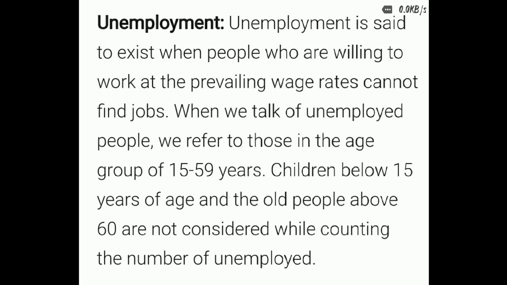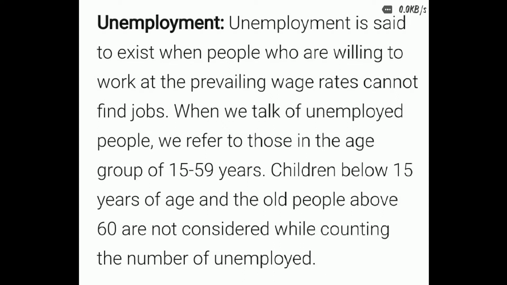I was talking about the two types of unemployment: first, seasonal unemployment, and second, disguised unemployment. Seasonal unemployment means a person is unemployed for some months, one or two months, and disguised unemployment means being unemployed the whole year.